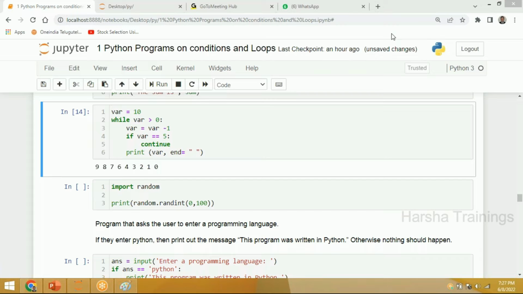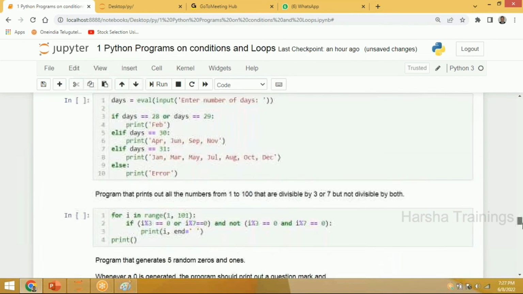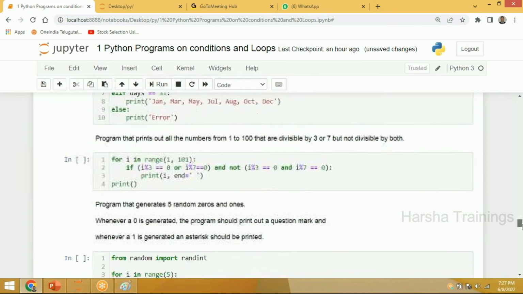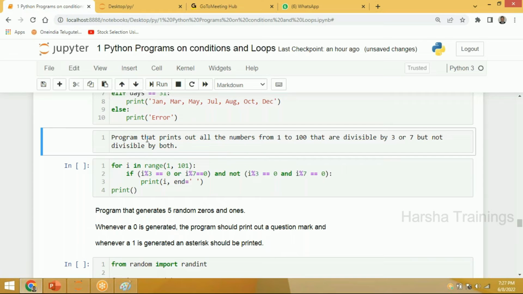Yeah, please. Now we will go for some application programs. Till now we have seen loops and conditions. Now let us do some programming. All these programs we completed yesterday. This example I have not completed yesterday. Now let us do this.